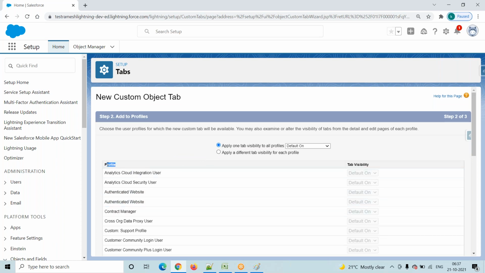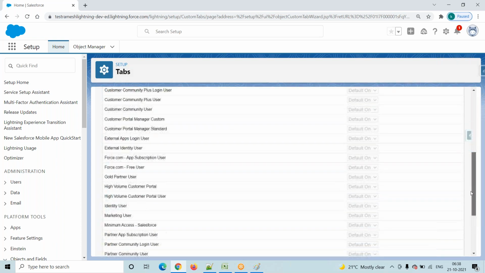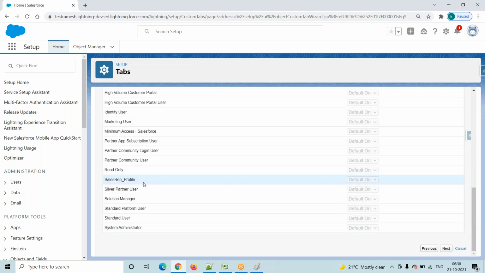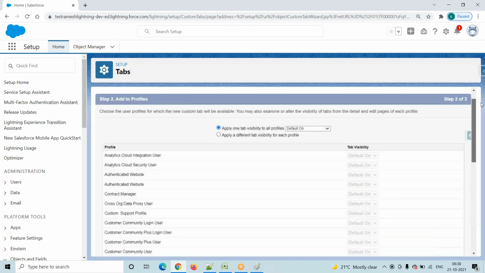So you are creating a tab, and that tab is accessible by all profiles here. Profile concept already discussed, right? Going forward we will discuss it again. In the previous session we created the sales representative profile, right? I'm making it available for all profiles. If you don't want that, then go and change it here.